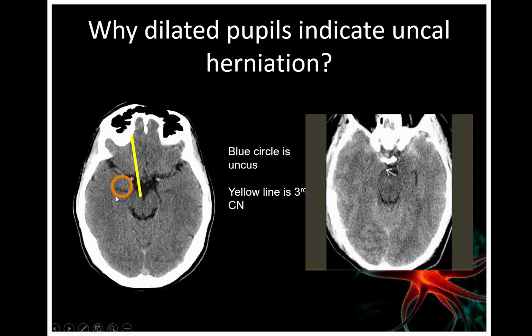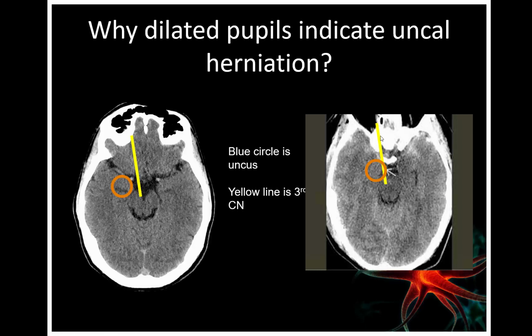And there is a reason. This in the yellow circle is the uncus. This imaginary yellow line is the course of the third cranial nerve. It goes from the midbrain to the orbit. When there is a rise in intracranial pressure, the brain tries to escape, and one of the orifices that the brain can escape from is past the uncus. It's an easier pathway to escape to the ambient cistern, the cistern in front of the midbrain. Once the uncus protrudes, it compresses the third cranial nerve, so you get a dilated pupil on that side.